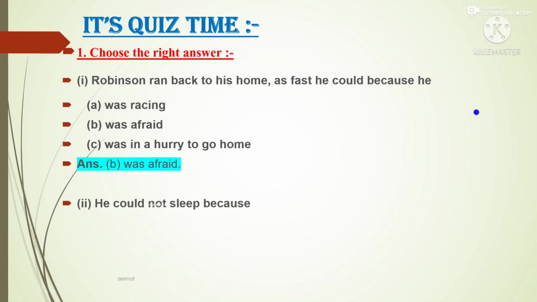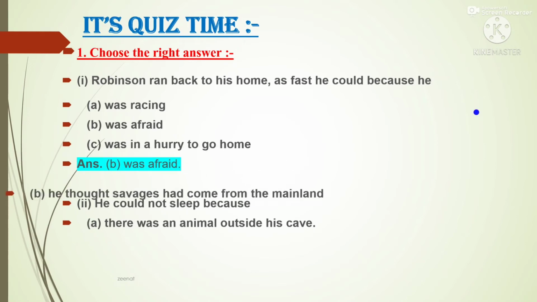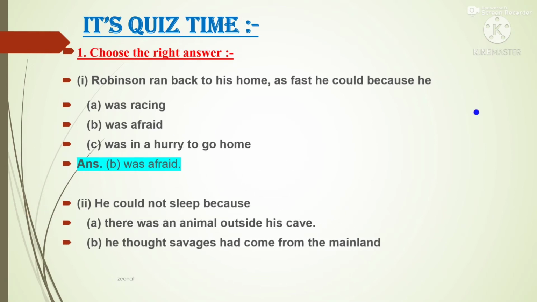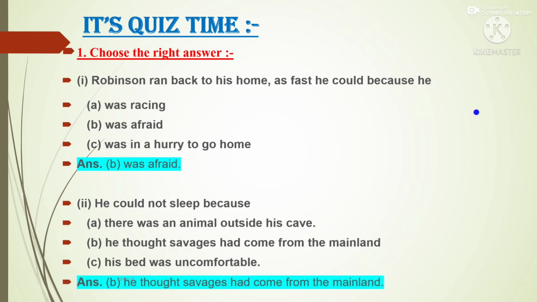Second question. He could not sleep because there was an animal outside his cave, he thought savages had come from the mainland, or his bed was uncomfortable. The correct answer is he thought savages had come from the mainland.